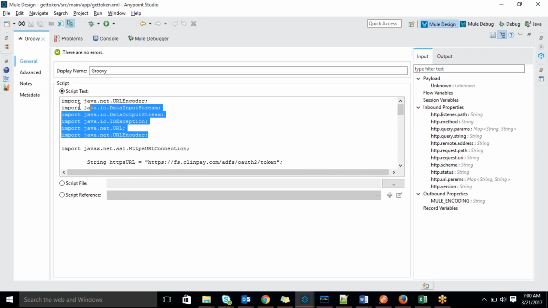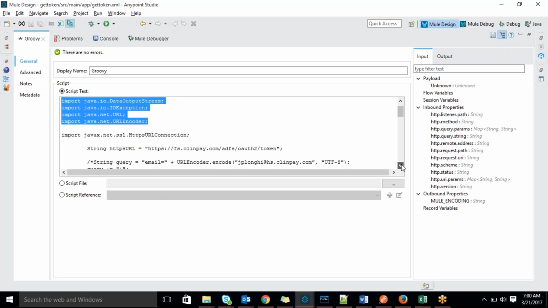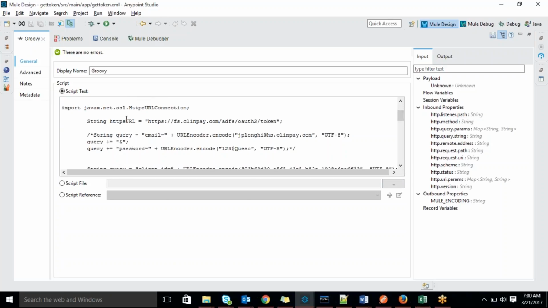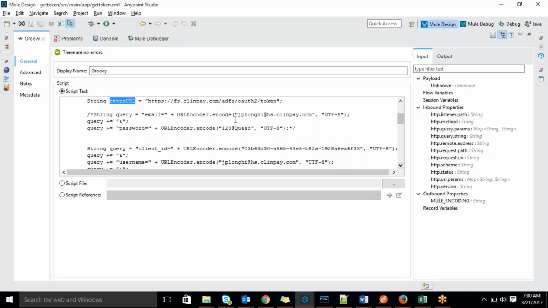First I have to import the Java packages. After that I hard coded that HTTPS URL. After that I frame whatever input it will expect. That is a query, in which I mentioned the username and the password.